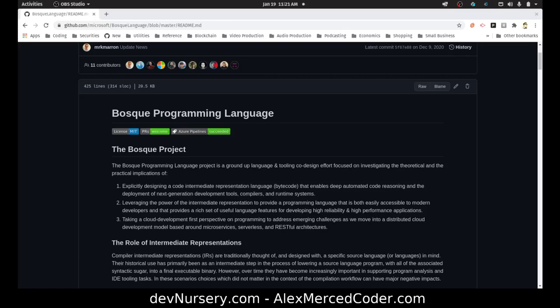The goal of this language is, I think, similar to what I've seen with other languages like Unison and Ballerina, where they're trying to create a new language for today's more modern cloud-based world.